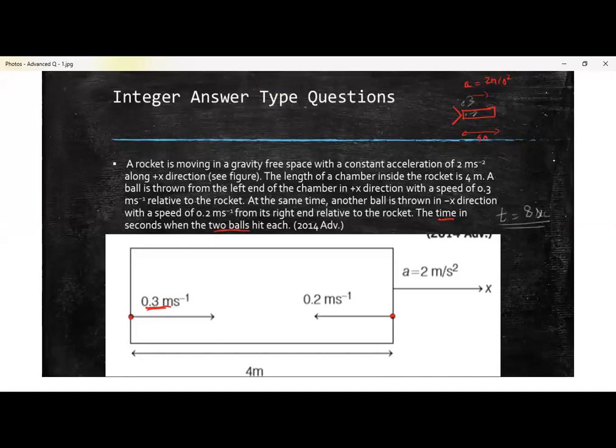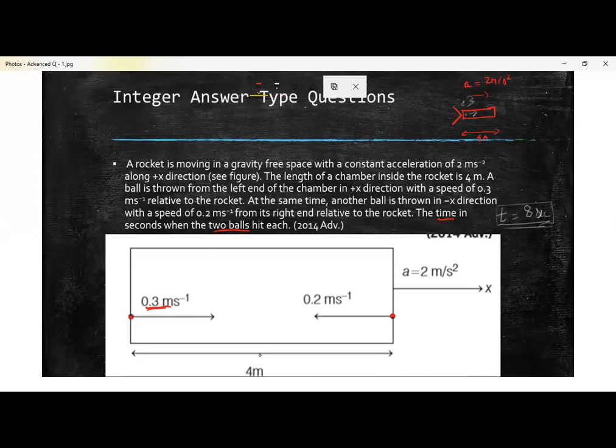Okay. This is the answer, 8 seconds. Sir, the answer can be 2 seconds also. No, 8 only. So can you explain it again? No, I have not explained. I have not given the explanation. I just tried to tell what is the question. Sir, I got 2 and couldn't understand 8. अच्छा क्वेश्चन समझ में नहीं आया क्या?